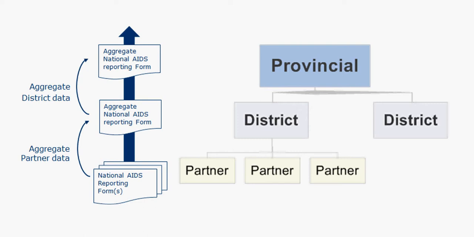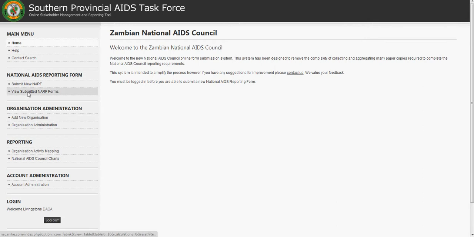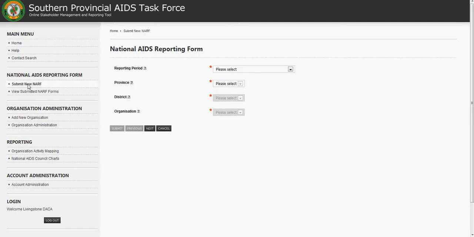The other component of this system is that we can submit those NARF forms now online directly to NAC. So that's what I'll give you a demonstration of today. So if we log in again with our Livingston user, and we go to this option up here, the Submit New NARF. Basically, we've got a way of submitting a NARF directly to NAC, and so this would not need the paper-based approaches, and we wouldn't need to ship paper all over the country.